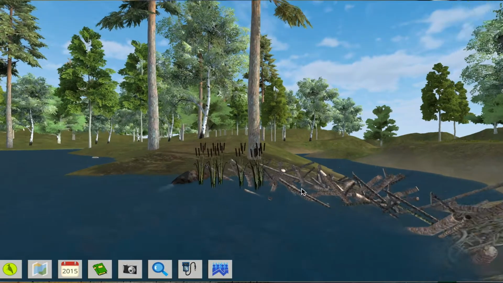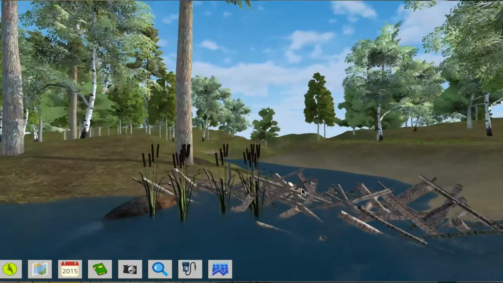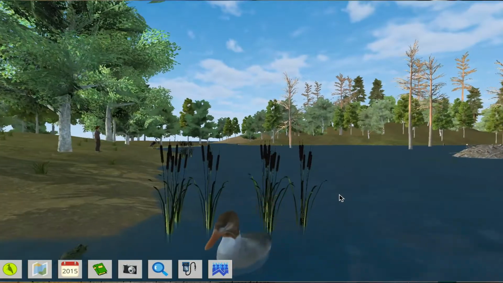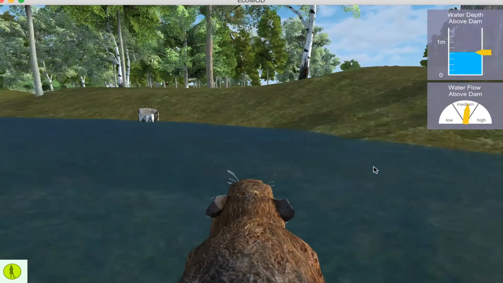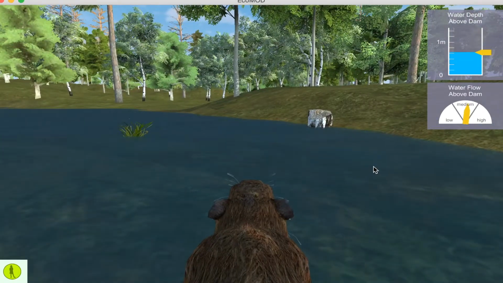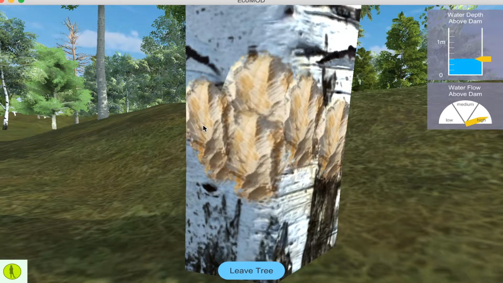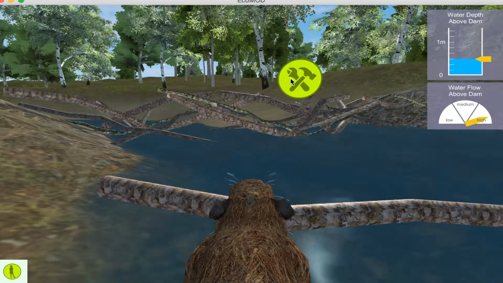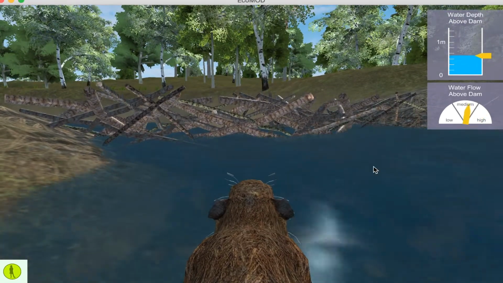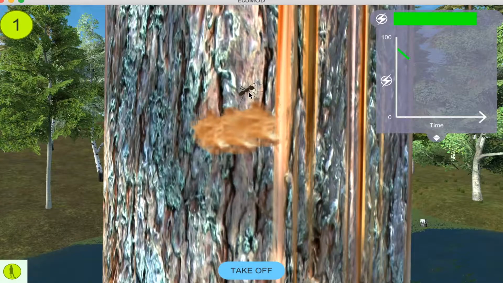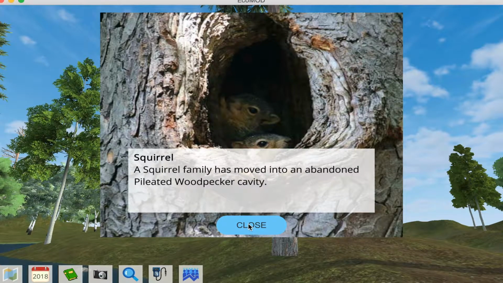The arrival of a new organism leads to changes within the ecosystem. A beaver builds a dam, which affects some species positively and others negatively. Students can also dive deeper into causal relationships by exploring the ecosystem through the eyes of two key species, beavers and woodpeckers. As a beaver, students work to construct a dam and avoid predators, and later, as a woodpecker, students peck on trees to forage for food and excavate nest cavities. Over time, those cavities become habitats for other species.